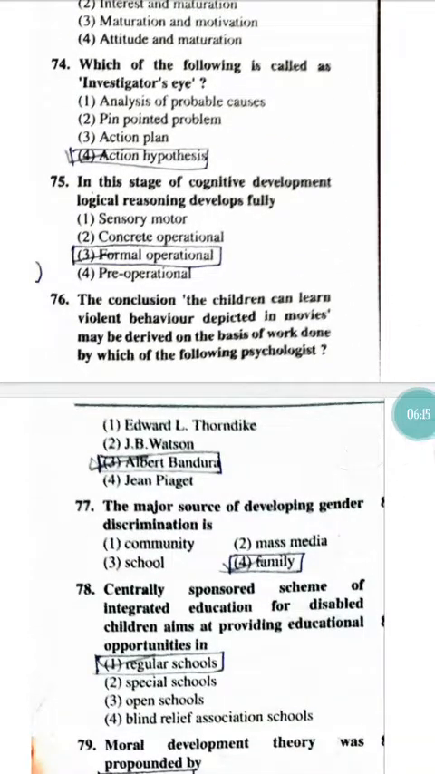Can you see the question number 75? In this stage of cognitive development, logical reasoning develops fully. This question is also being repeated. It was there in 2014. Here the answer should be formal operational stage.